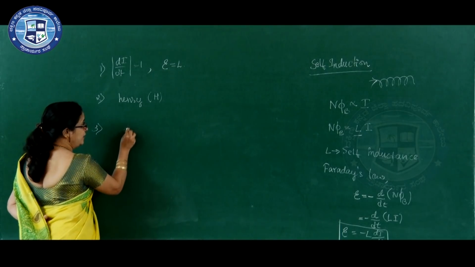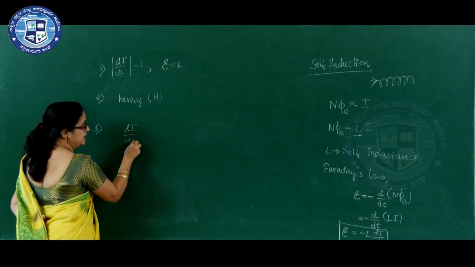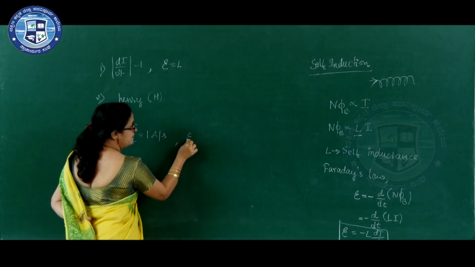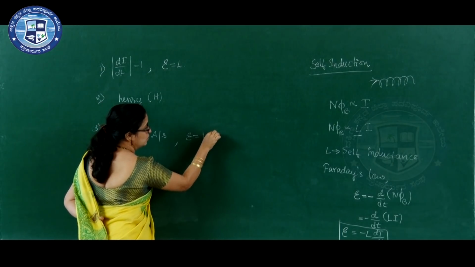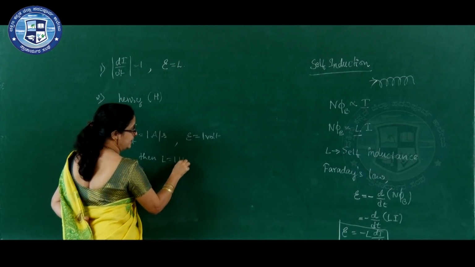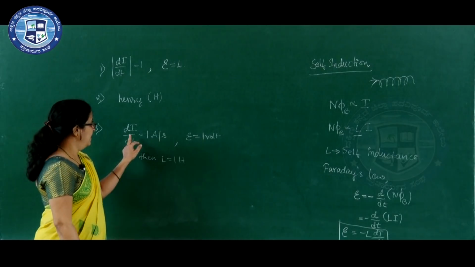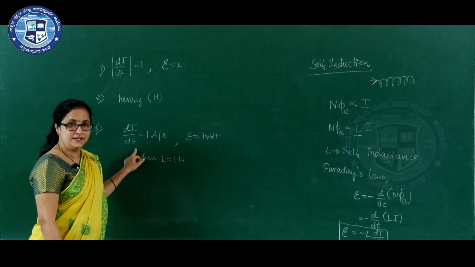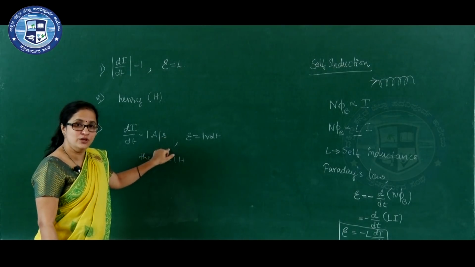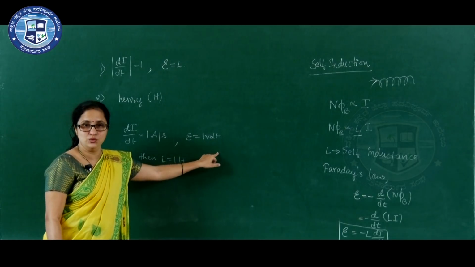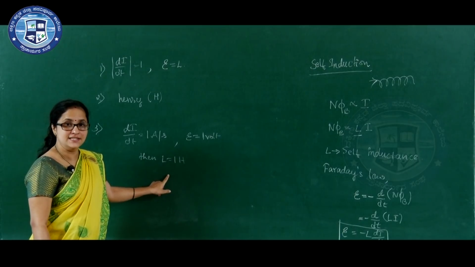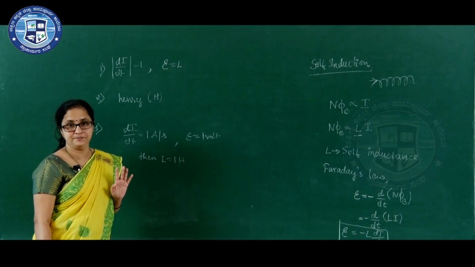That is, if the rate of change in current is 1 ampere per second and EMF is 1 volt, then L is equal to 1 H.